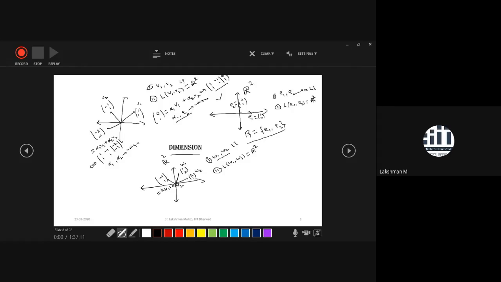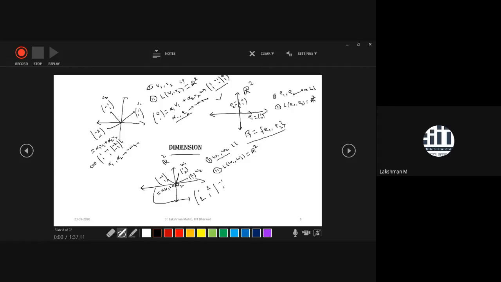W2. So what you do, convert this one as an augmented matrix. So what would be here? Your W1 is the first column. So the first column has entries 1 and 2, and W2 would come as the second column. That means the entry is 2 1. And what is the augmented column? The point itself would be in the augmented column, minus 1 1.